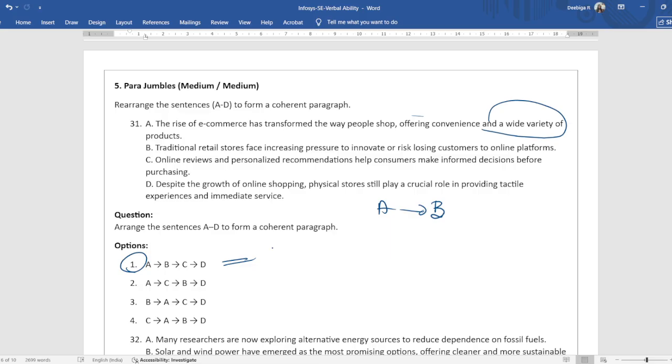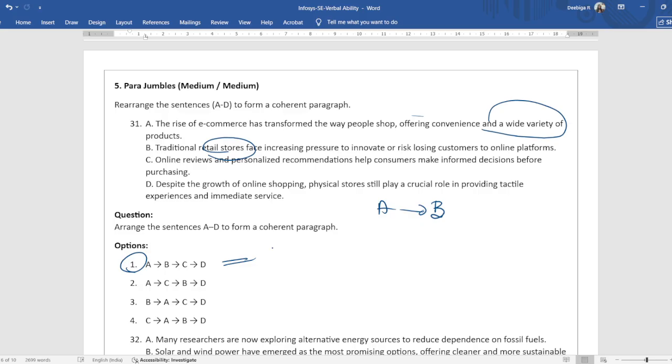And let's see how these two are connected. Online reviews and personalized recommendations help consumers make informed decisions before purchasing. Now, this is a totally different thing. Traditional retail stores are facing pressure, increasing pressure. This might be connected in a way like online reviews are helping people. So, because of that, retail stores are also facing this. Different but same at the same time.